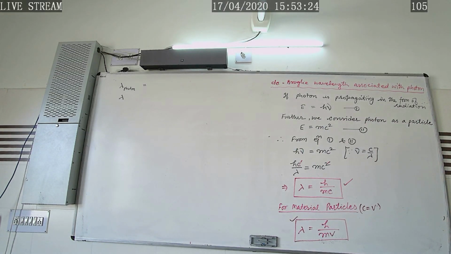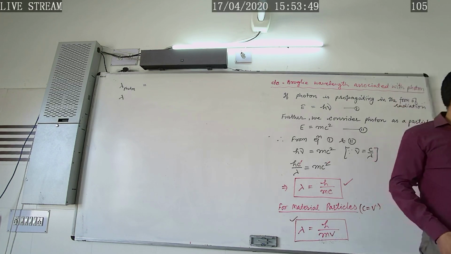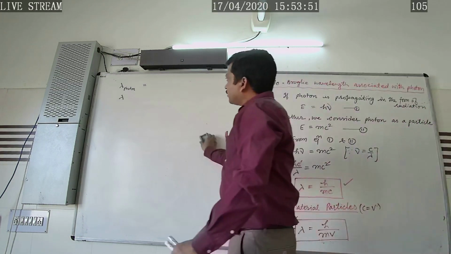Their values we can learn and keep in mind while solving numerical problems. For the photon, its value we will study later, but first of all we study the relation between de Broglie wavelength and temperature.